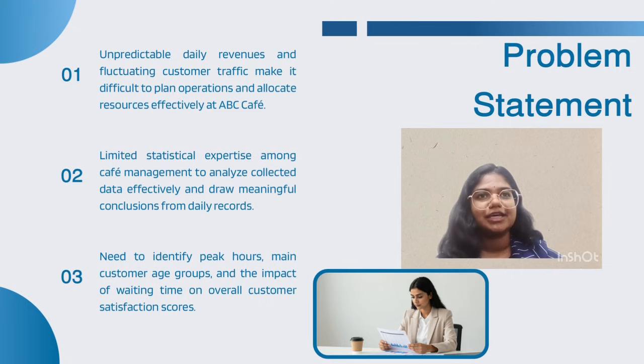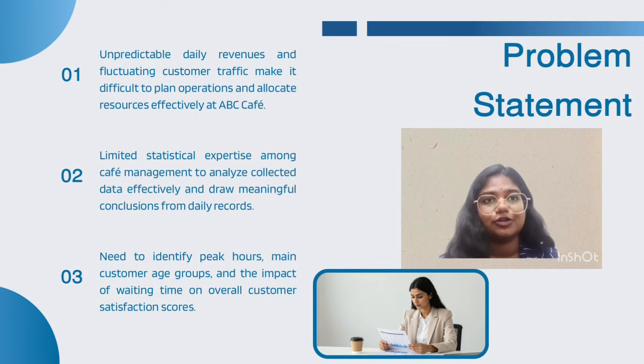Moving on to the next part, which is the problem statement. The first one: ABC Cafe experienced unpredictable daily revenue and changing customer traffic. This makes it difficult to plan and allocate resources effectively. The second: the cafe has limited statistical experience to analyze the data collected and make meaningful conclusions.